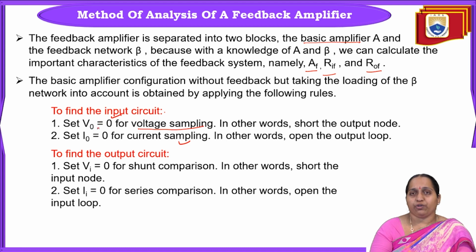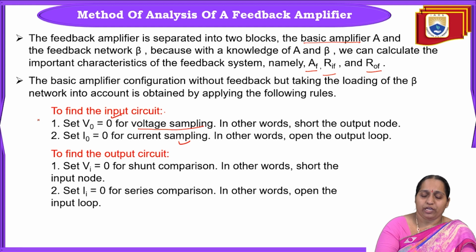Voltage we talk about with respect to nodes. So to find the input circuit, if it is voltage sampling, that is voltage series or voltage shunt configuration, we will short the output node. That is, V naught equal to 0 is set. On the other hand, if it is current series or current shunt, then we are going to set I naught equal to 0. That is, we are simply opening the output loop. So this is how to find the input circuit.